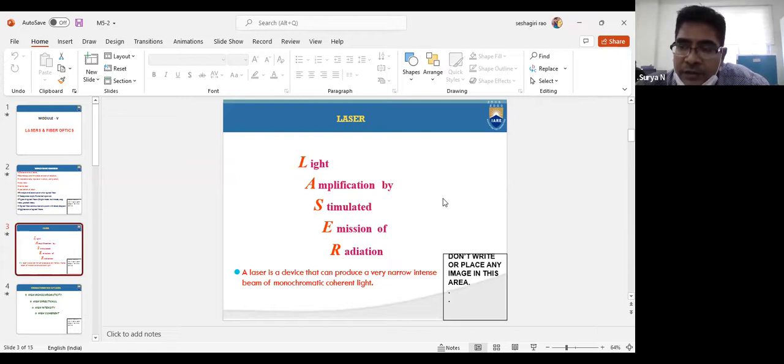That's why it immediately reaches the ground state by releasing a large amount of energy. That's why this particular lasing action is done by the stimulated emission process. That is one of the important characteristics, that is coherence. Coherence is one of the important characteristic properties of laser. Clear?